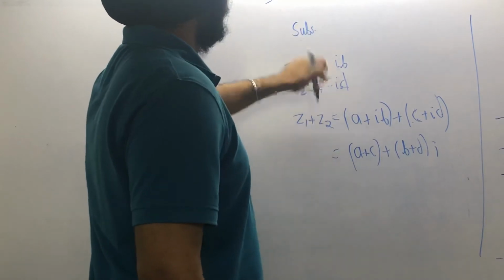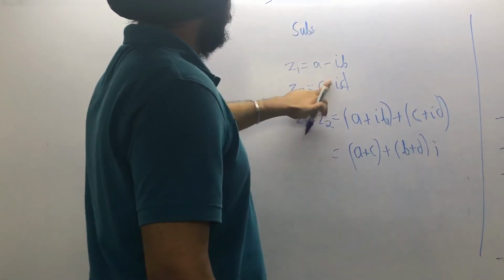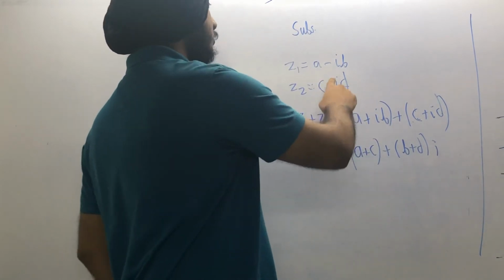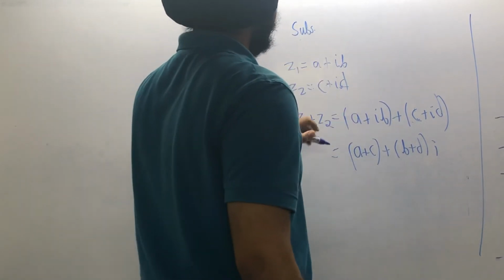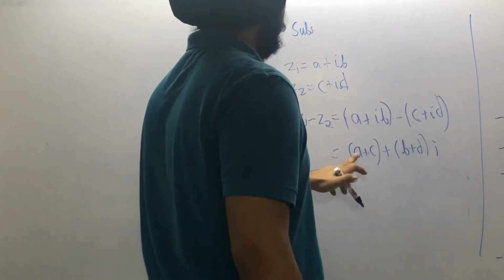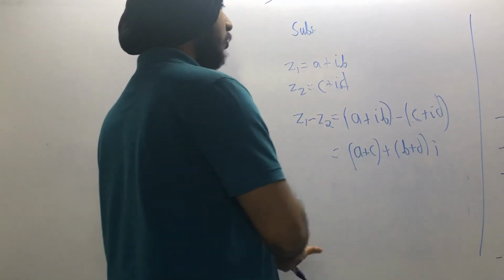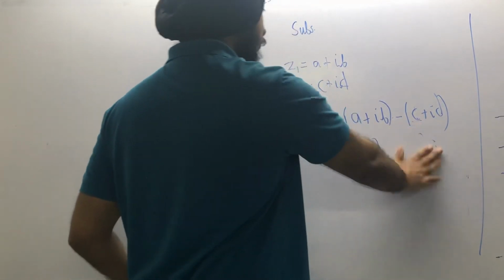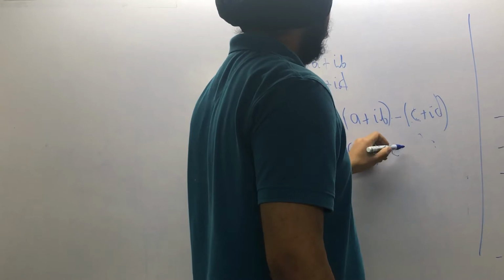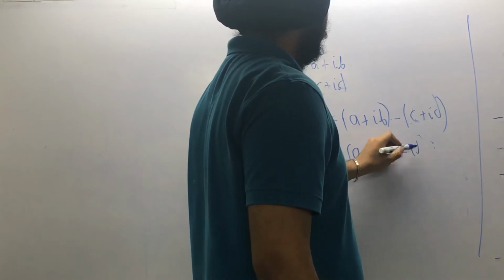You will always subtract real from real. These are two numbers, subtract z1 minus z2. First of all, you will open this bracket. So it looks something like this: minus c, minus iota d.